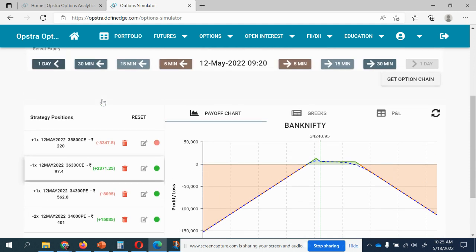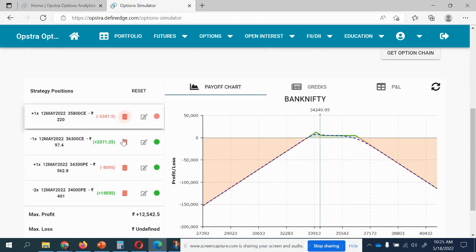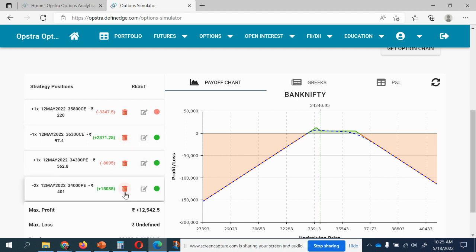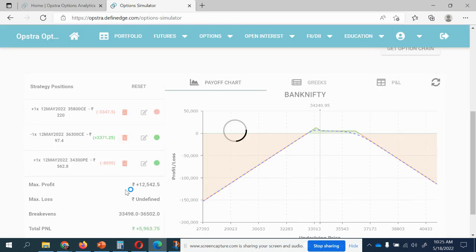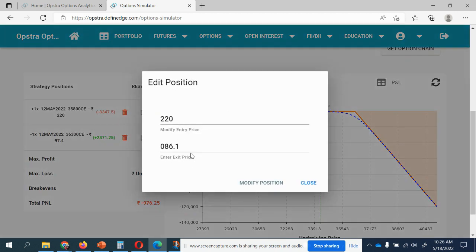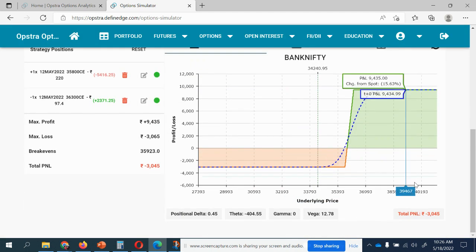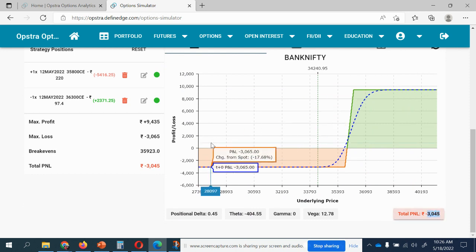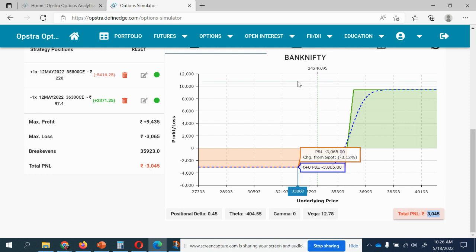Now you might be having a question, right? What profit or loss my debit spread would have given? So I'll do one thing. I'll just delete this leg and I'll make it 0. Let's see what the original debit spread added up to all together. You would have been in a loss of 3,000, but by just converting it to ratio spread you have mitigated your loss of 3,000, and not only that, you got to cost to cost, but also you got 6,000 profit by just converting your debit spread to ratio spread.